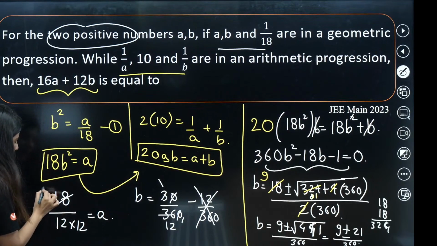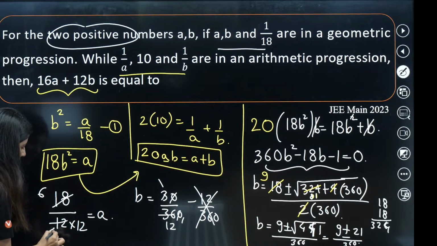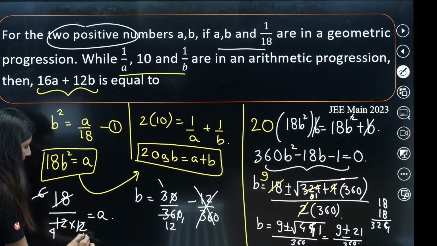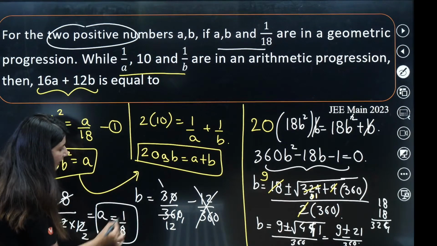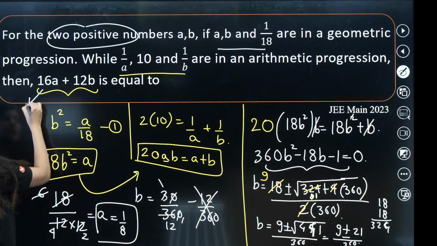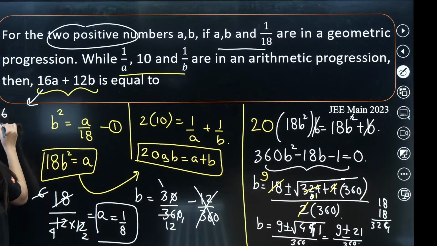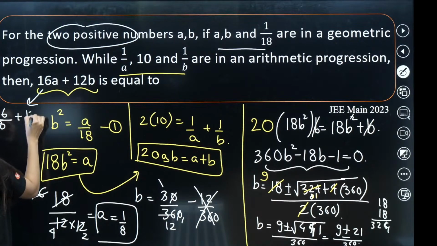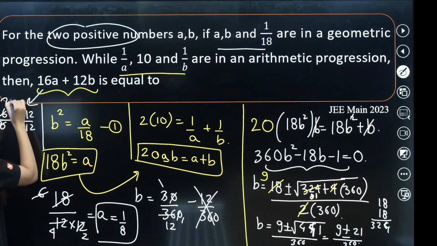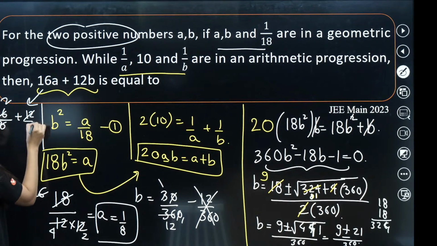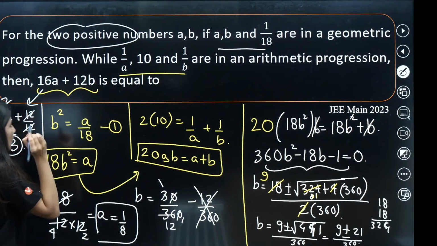3 6 are 18, 3 4s are 12 and 6 1s are 6 2s are. So A is coming out as 1 by 8. A is 1 by 8, B is 1 by 12. So the value would be 16 by 8 plus 12 by 12. Right? So this will be what? 2 plus 1. So 3 is the correct value.